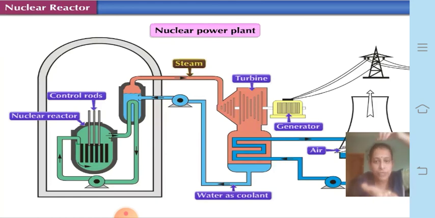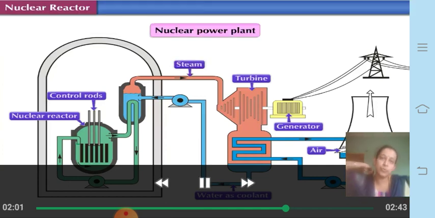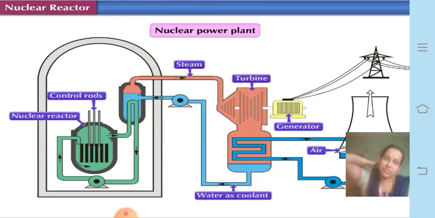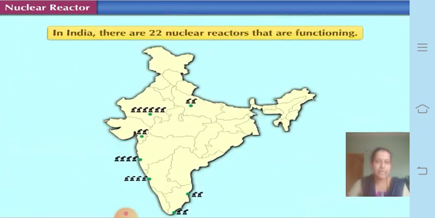When water is used as a coolant for cooling this nuclear reactor, a lot of steam is generated. That steam is at so much pressure that it can even run the turbine. Once the turbine is rotated, it is connected to the generator, and then the generator will generate electricity. So this is how electricity is generated in a nuclear power plant. Fine. So now let us see a little further.